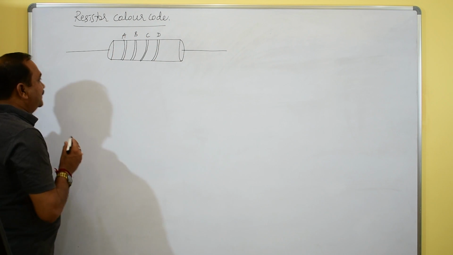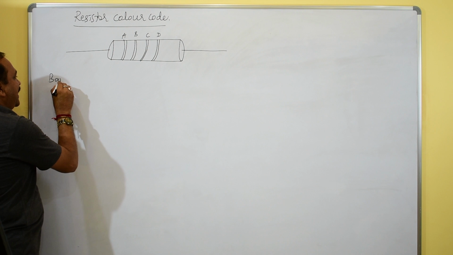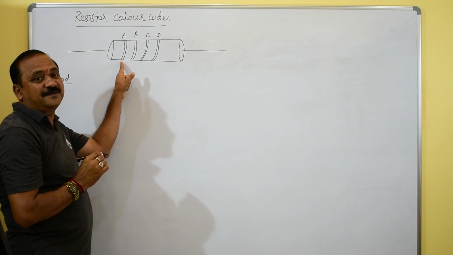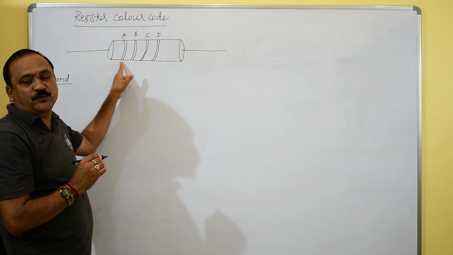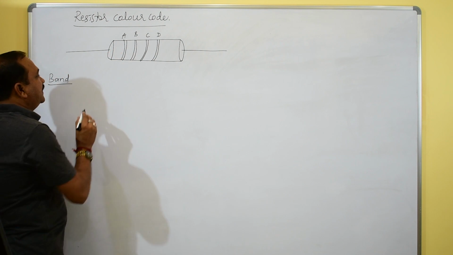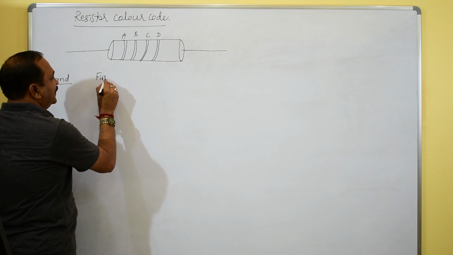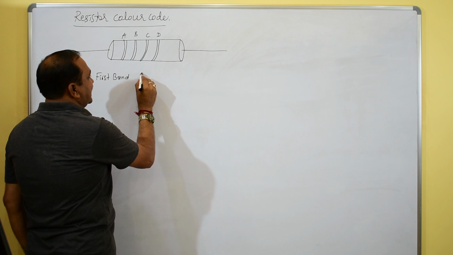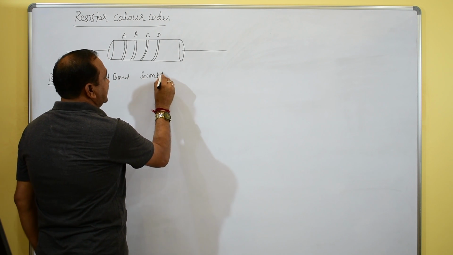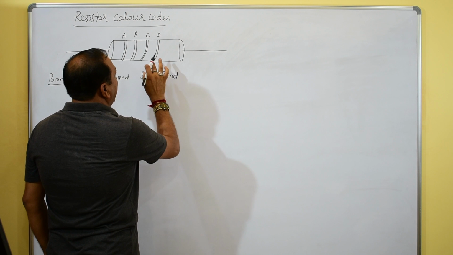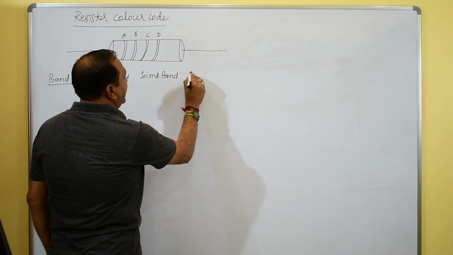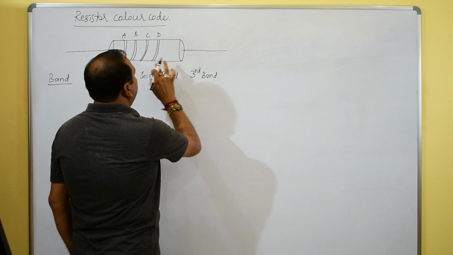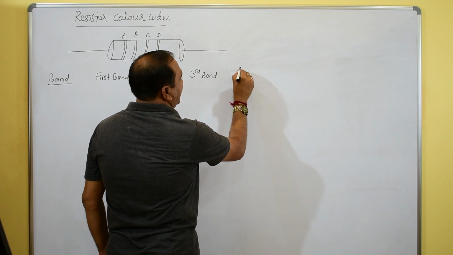These are all the bands, the color bands. This is one color band, that is what we call the first band. This one is the second band, this is the third band, and this one is the fourth band.